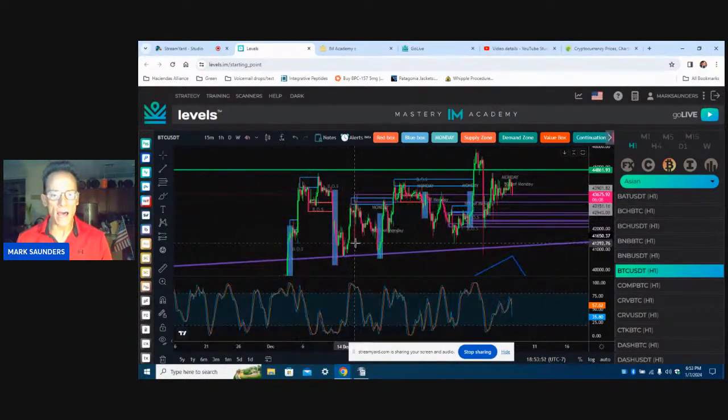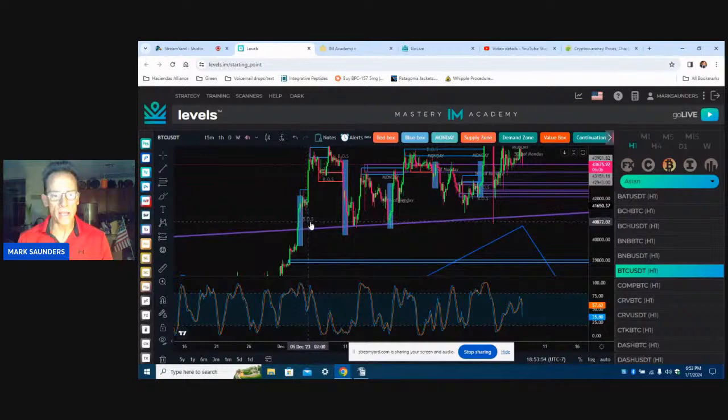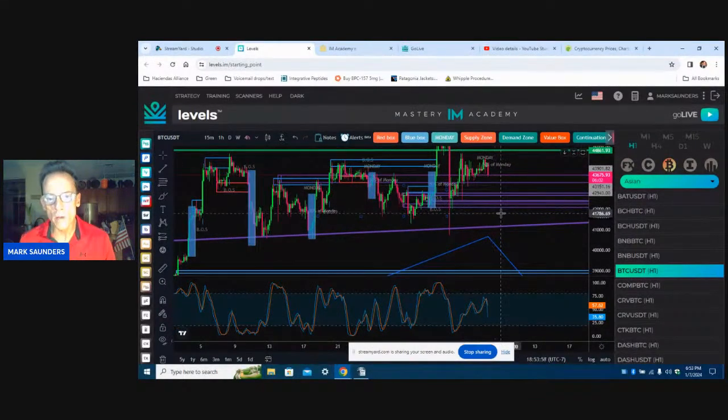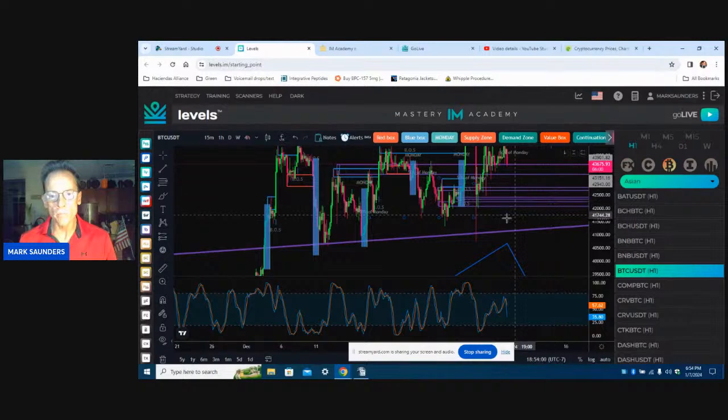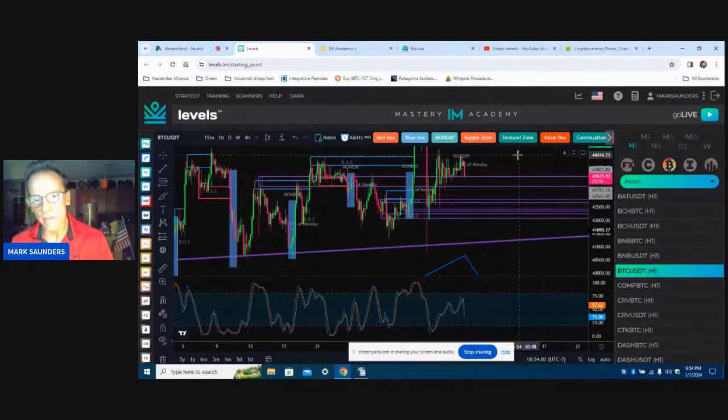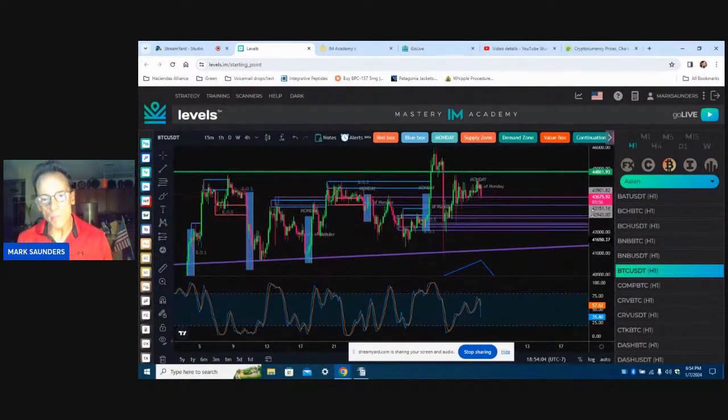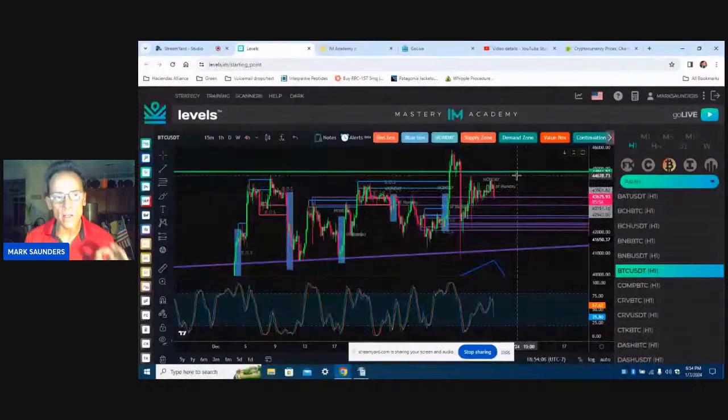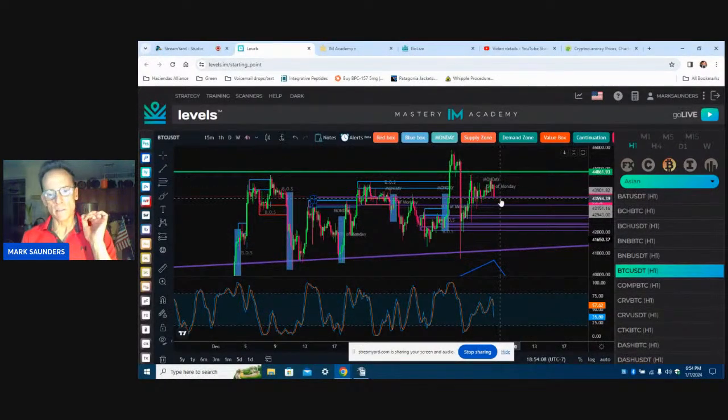Each one of these little highlighted bars are Mondays. We're going into a new Monday right now, so all kinds of things can happen. I personally pay really close attention to what happens with Bitcoin, because it almost leads almost all other coins.